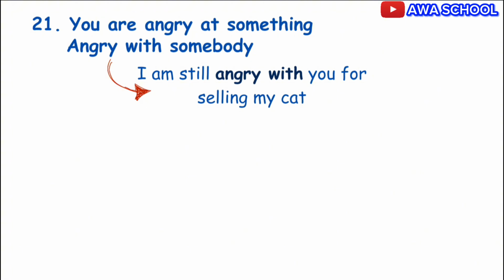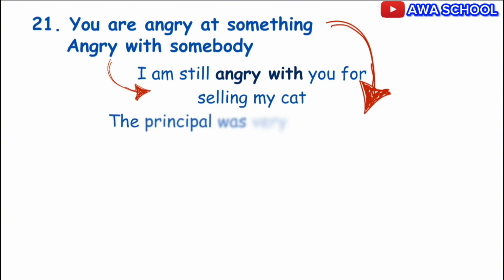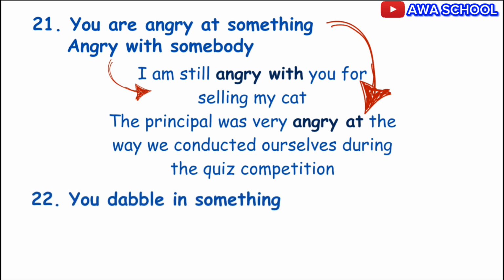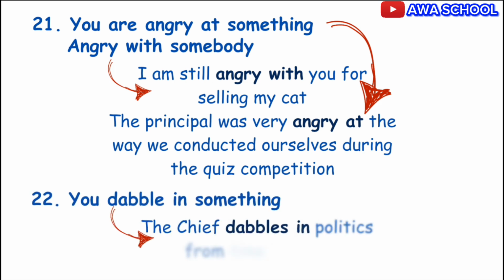Example 2. The principal was very angry at the way we conducted ourselves during the quiz competition. Do you get that? So you are angry at something but angry with somebody. Exactly. Now know this. To mean get into, use dabble in. Example, the chief dabbles in politics from time to time.